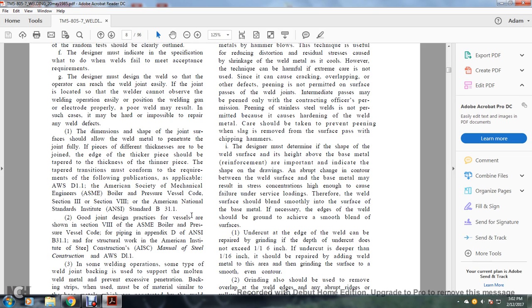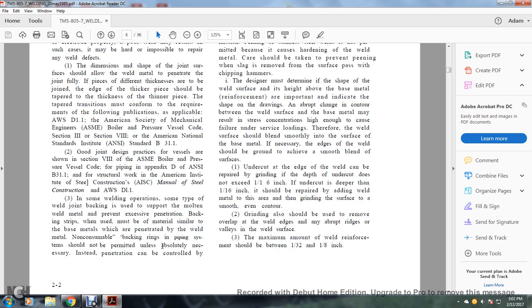Good joint design practice for vessels is shown in Section 8 of the ASME Boiler and Pressure Vessel Code, and for piping systems in Appendix D of the American National Standards Institute B31-1. For structural work, see the American Institute of Steel Construction's AISC Manual of Steel Construction and American Welding Society D11.